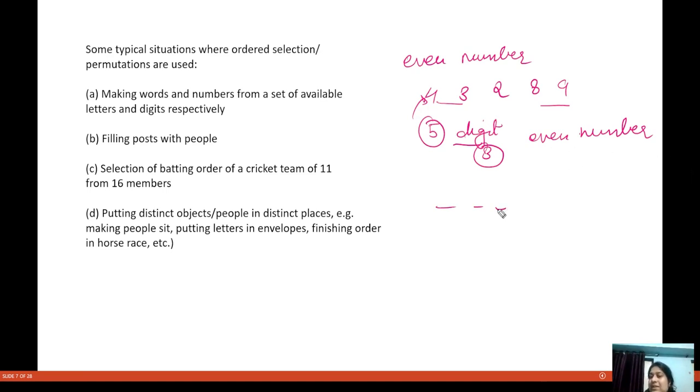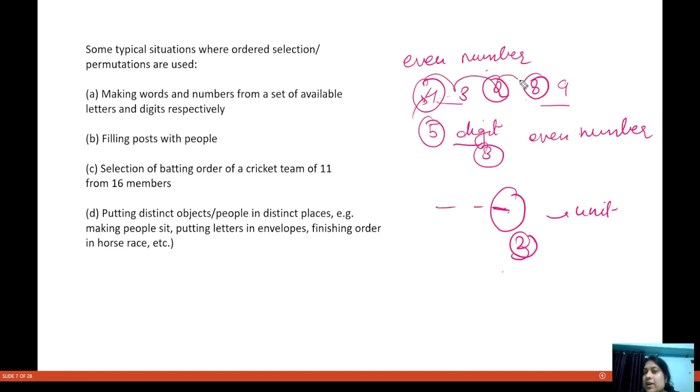Now see, for an even number we know that our unit place should be an even number. So we have three even numbers here, 4, 2 and 8, so we can only fill this unit digit in three ways.